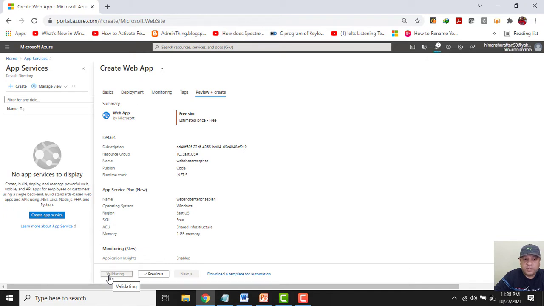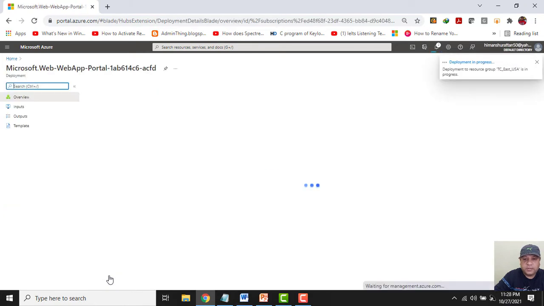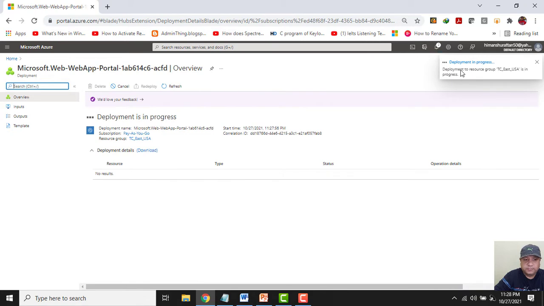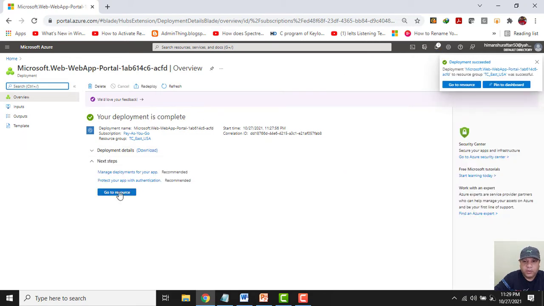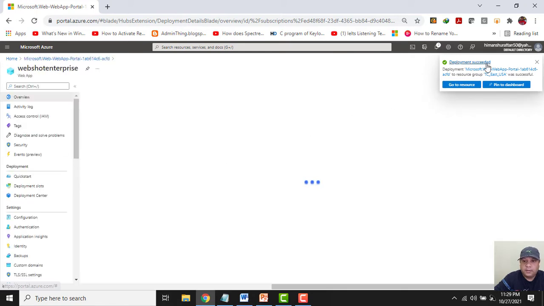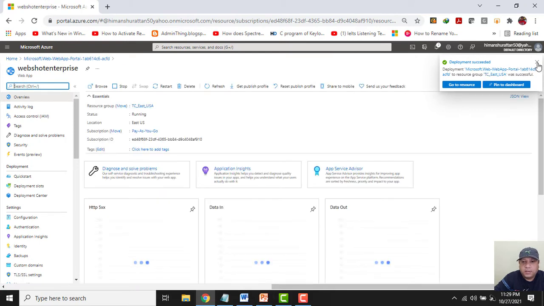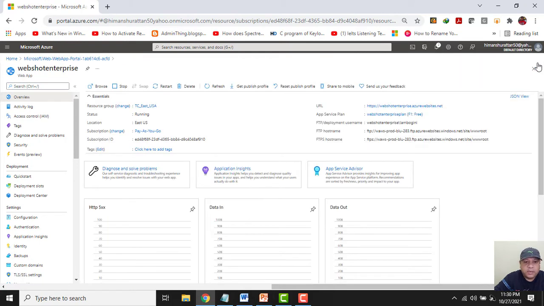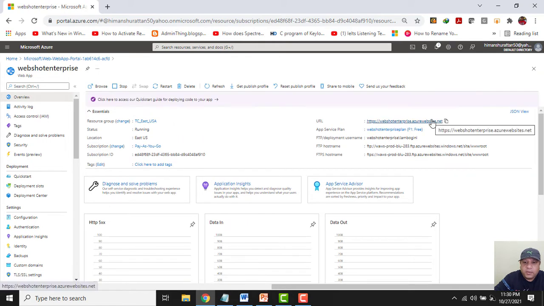So the deployment is in progress. We need to wait for some time. Click on go to resource. The deployment is succeeded. Well, this is the URL for the app service, and to access this app service, let me quickly create one